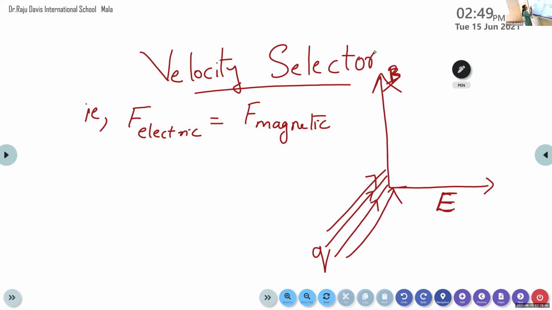What is the force exerted by the electric field? The force exerted on the charged particle by the electric field is given by F is equal to QE. Similarly, what is the force exerted on the charged particle by the magnetic field? F is equal to? Very good. F is equal to Q into V cross B.